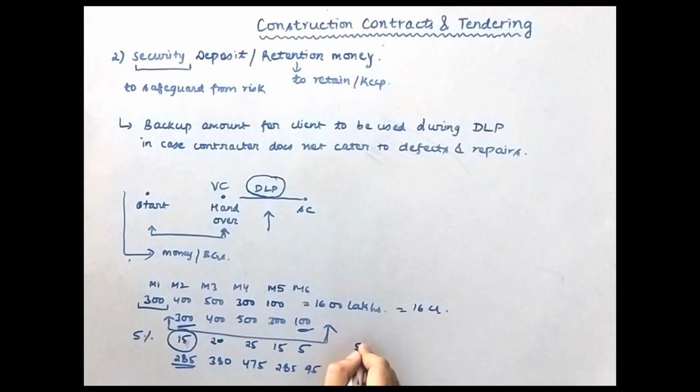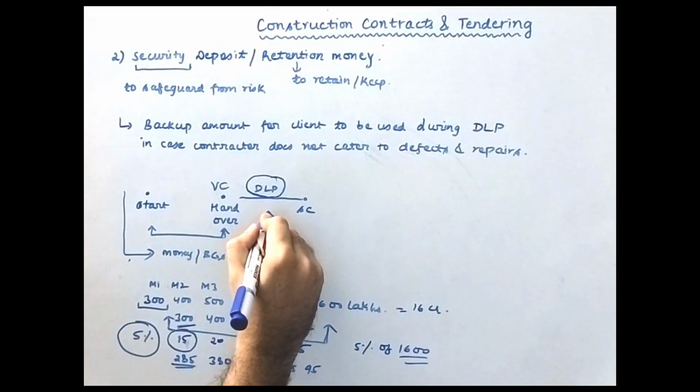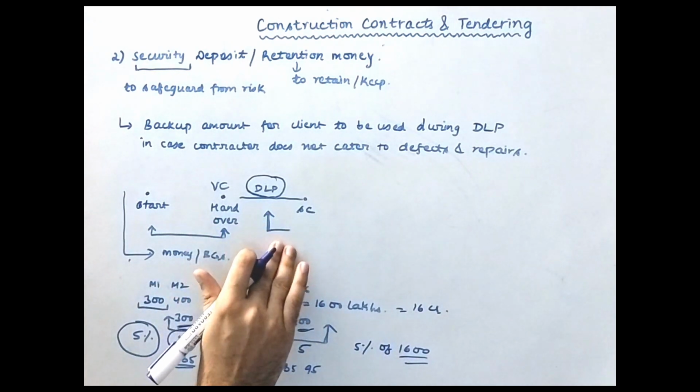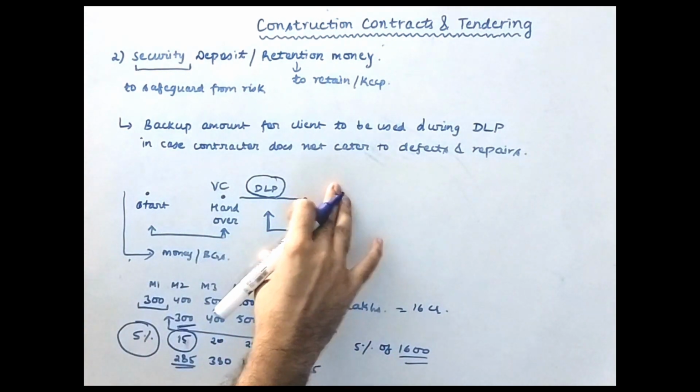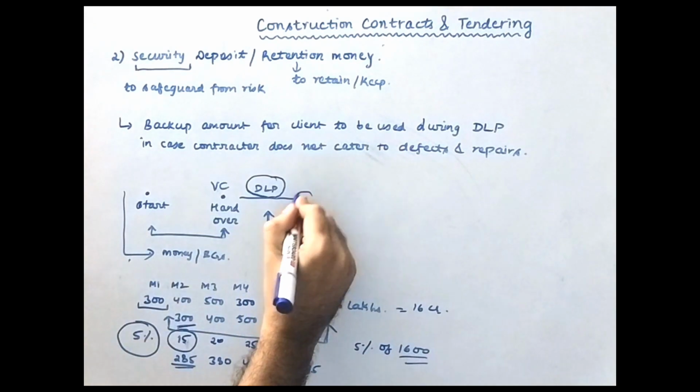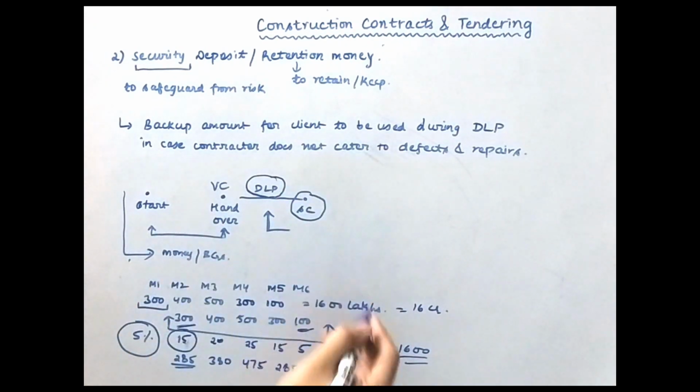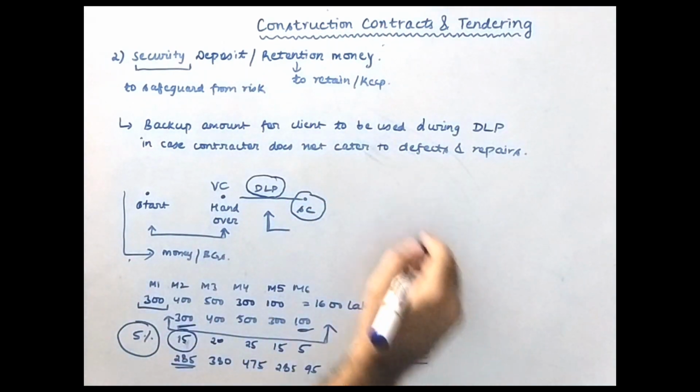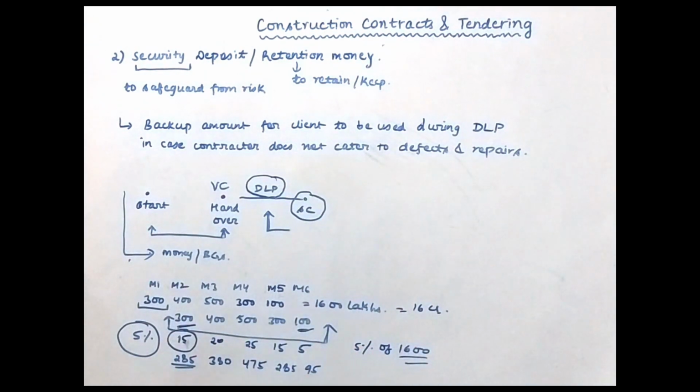So overall you will be falling short of 5% of 1600 lakh. Okay, so this is what the retention money is. Now the client has 5% of 1600 crore rupees, which he will retain with himself and may use during the defect liability period if you say no to repair the defects. But if you repair the defects and you reach the successful completion period, then the client will refund you all the amount that the client has retained with himself.